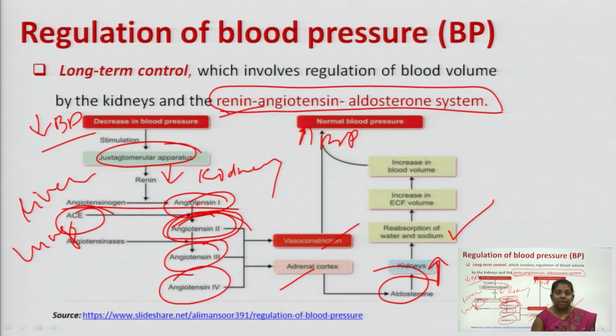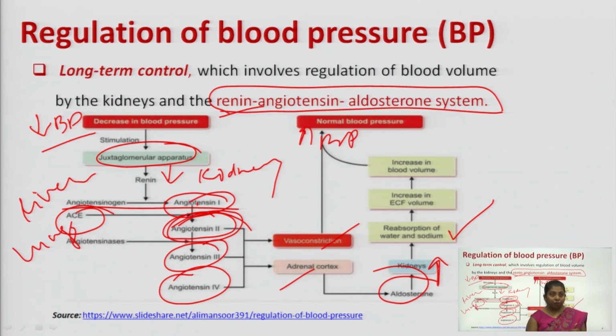This increased reabsorption of water and sodium altogether increases your extracellular volume, or you can say it increases your blood volume, and due to the increase in blood volume along with the vasoconstriction phenomena, there is an increase in your blood pressure. Fine.